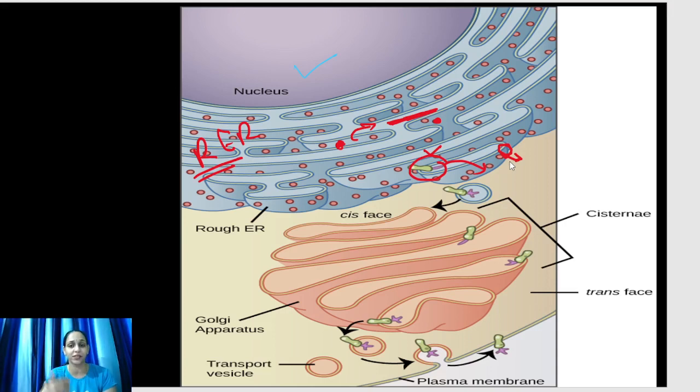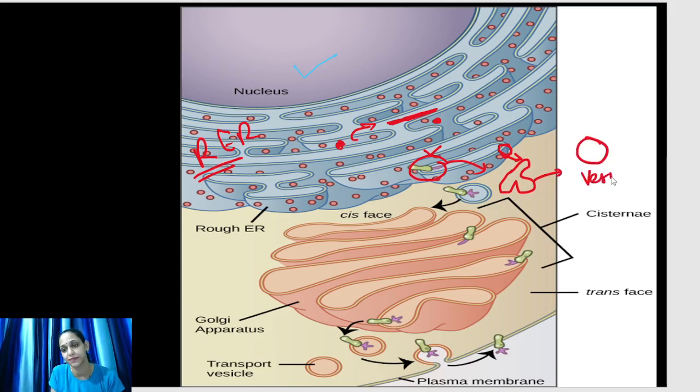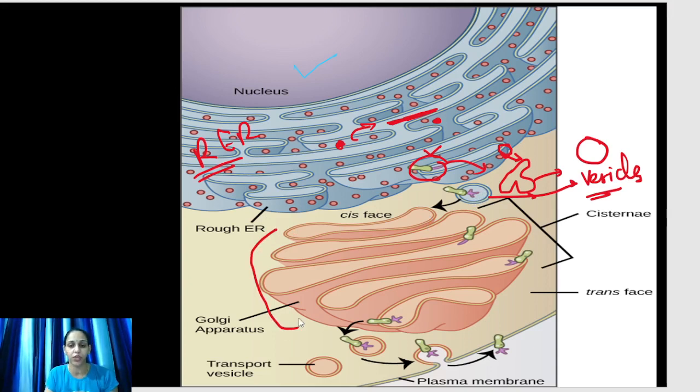These smooth patches form vesicles. Firstly they are budding off, then form small spherical membrane vesicles. These are vesicles. These vesicles transport this modified protein to the Golgi bodies. This is the structure of Golgi bodies.